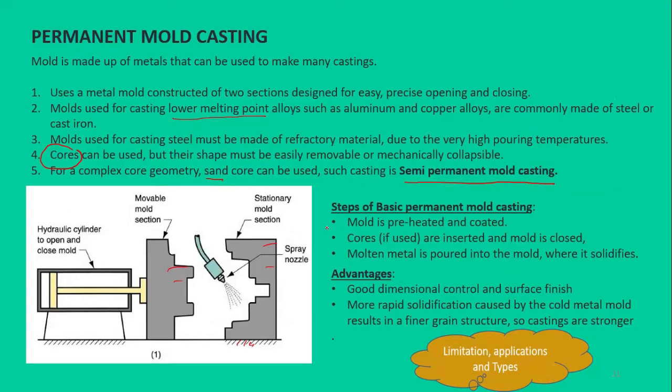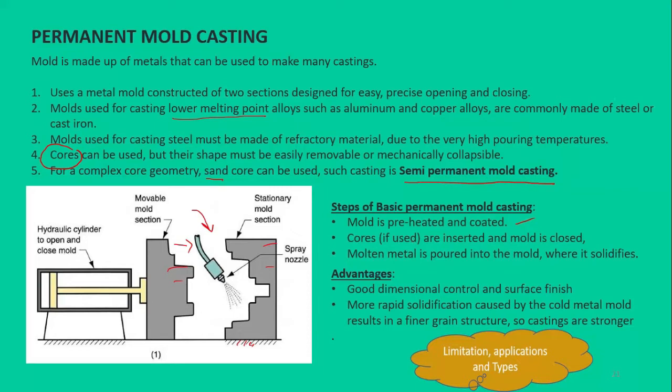So the three steps are: we initially preheat the mold and coat it with some coatings. Then cores, if they are required, are inserted and the mold is closed. Once it is closed, we pour the molten material into the mold cavity until it completely fills the mold cavity.